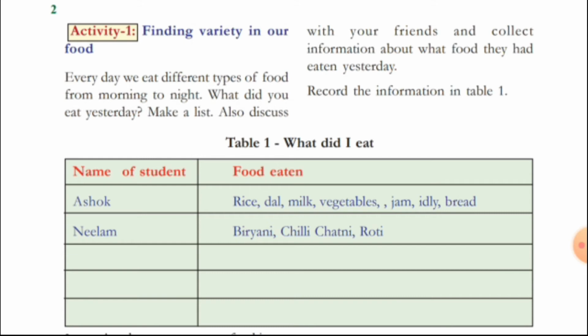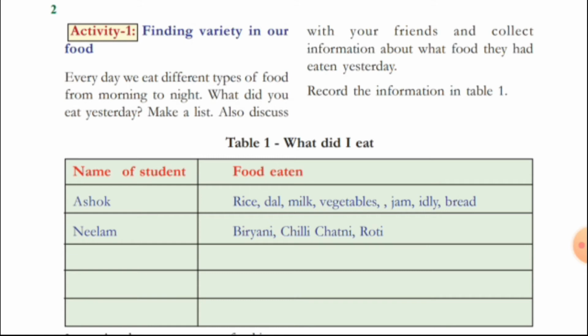Every day we eat different types of food from morning to night. What did you eat yesterday? Make a list and also discuss with your friends and collect information about food they had eaten yesterday and record the information in table number 1. Children, as we are at home, we are unable to discuss with our friends. So ask, or otherwise think about, your 3 or 4 friends.